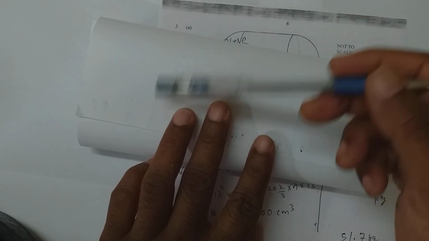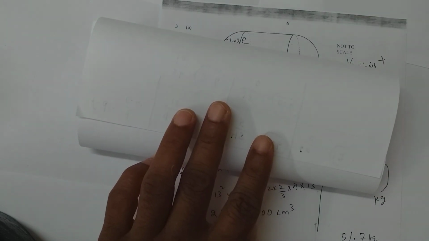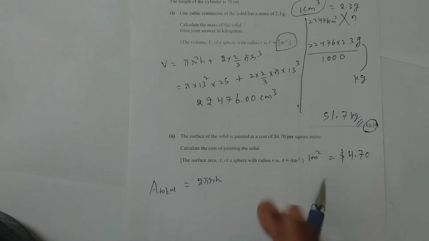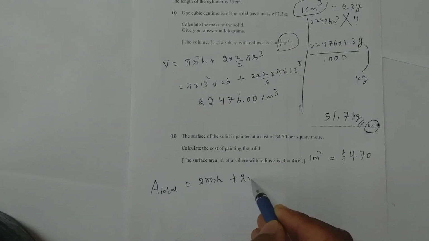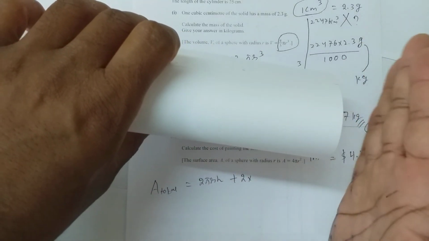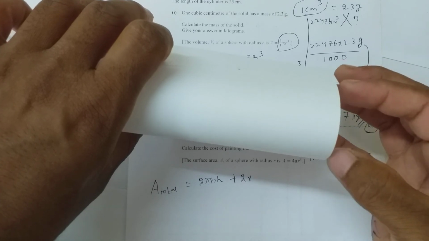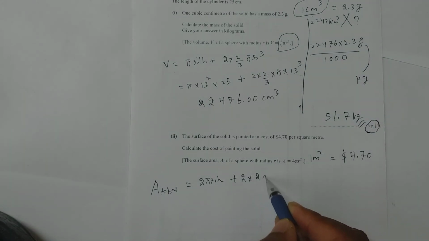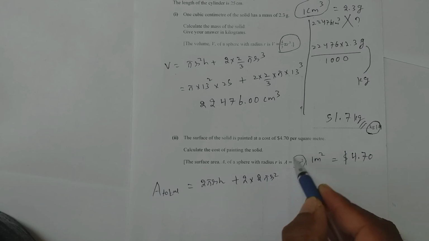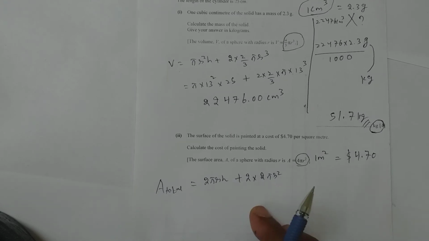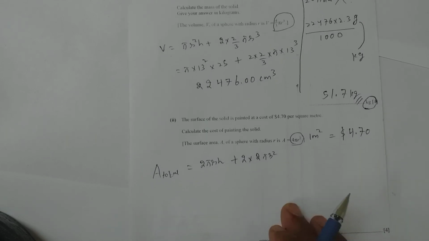Means you need to take CSA of cylinder which is 2 pi RH, plus 2 into, for the hemisphere also only this part you are painting, not the front part of the hemisphere, only this U shaped part. So the formula for that is 2 pi r square, for hemisphere. If you have written this one line correct, then the sum is done.